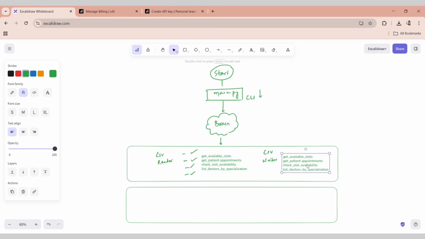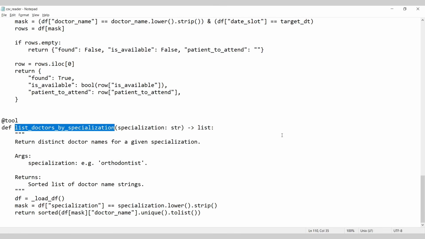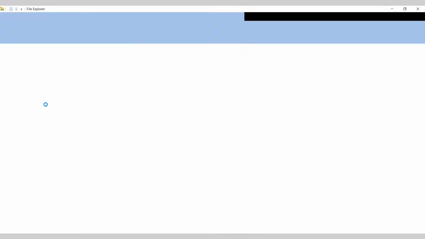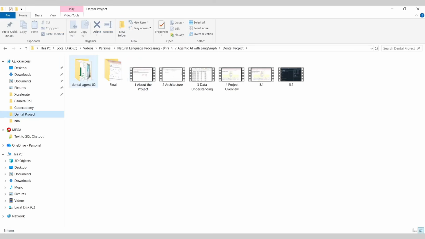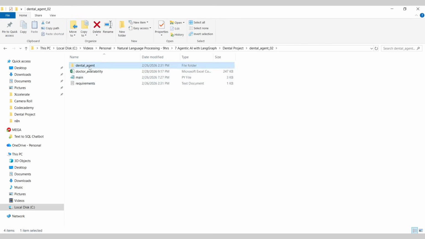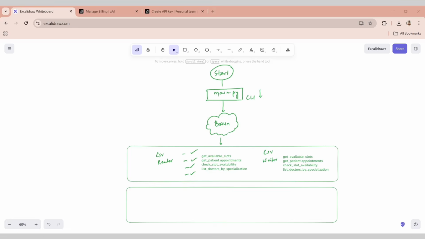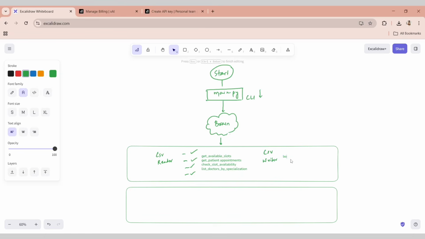Similarly, in CSV writer, let me just show you directly what exactly we have. We have the tools and we have the writer. We have book appointment, cancel appointment, and reschedule appointment.